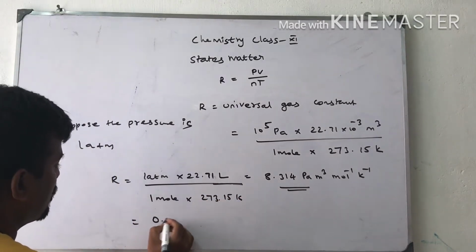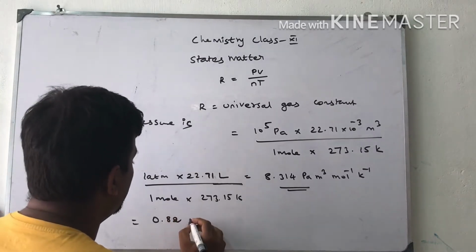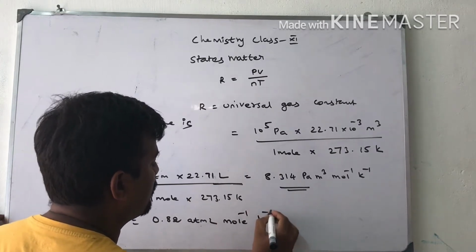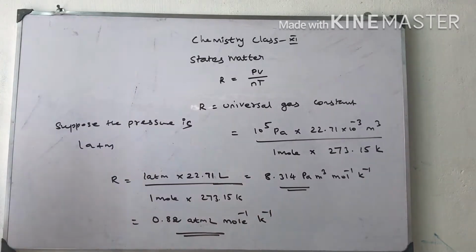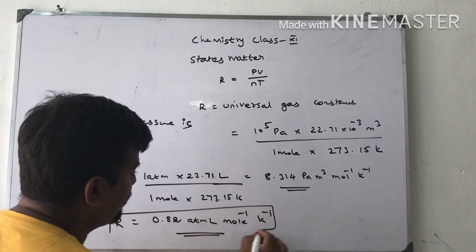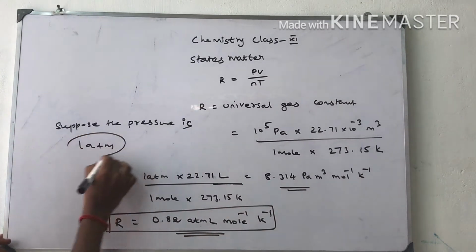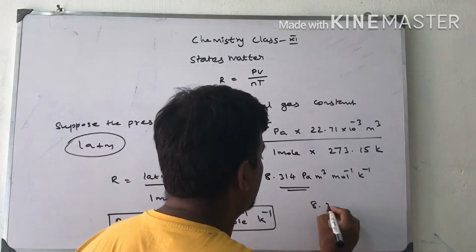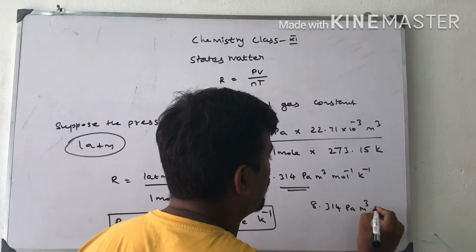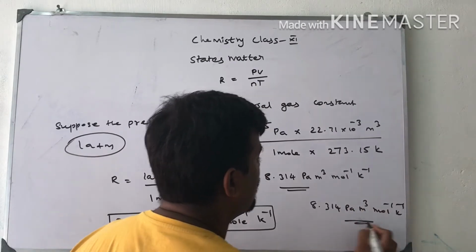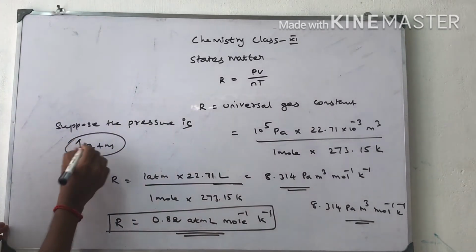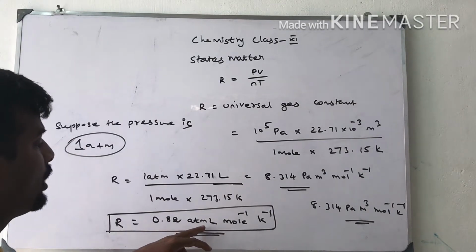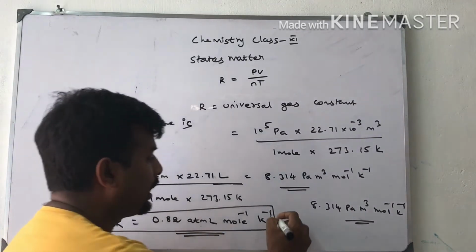We will get the answer 0.082 atmosphere liter mole inverse Kelvin inverse. This is the gas constant at 1 atmospheric pressure. That is, if the pressure is in Pascal, the R value is 8.314 Pascal meter cube mole inverse Kelvin inverse. If the pressure is 1 atmospheric, we substitute here and get the value 0.082 atmosphere liter mole inverse Kelvin inverse.